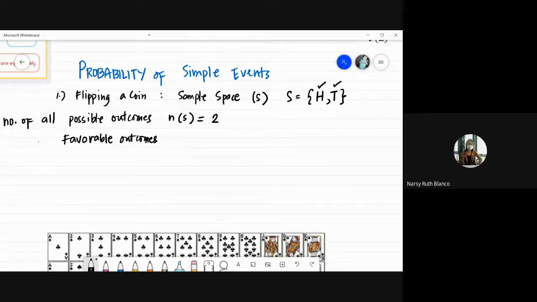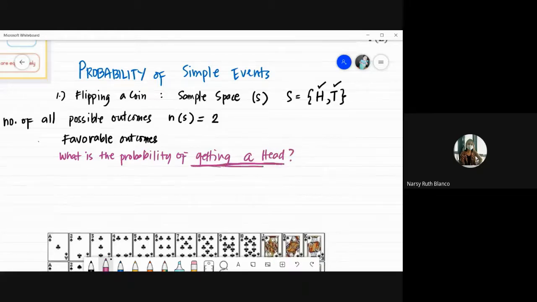And sa number of favorable outcomes naman, this is just like if you're asked what is the probability of getting a head. Okay, so sa probability of getting a head, ito yung sa favorable outcomes na gusto nating makuha.